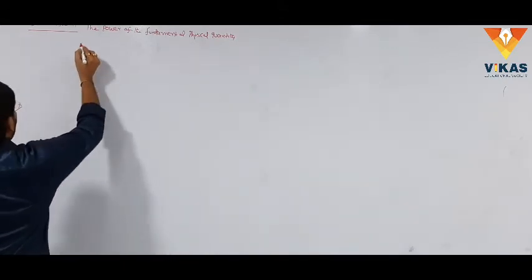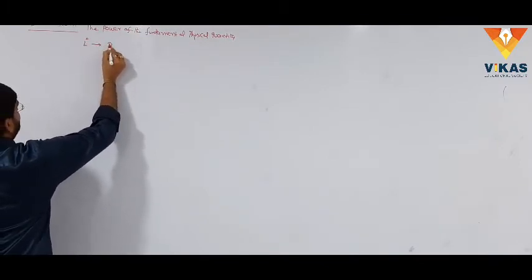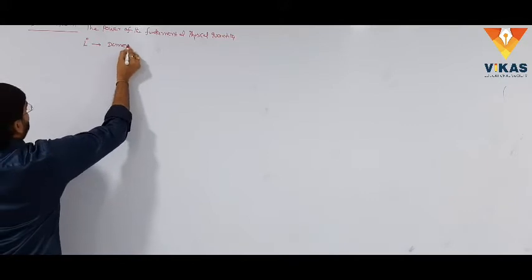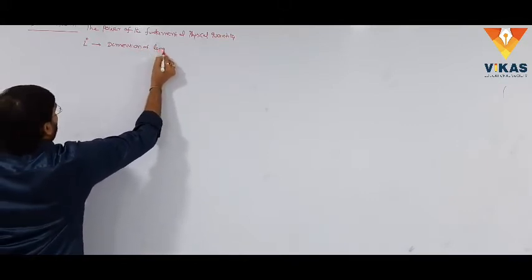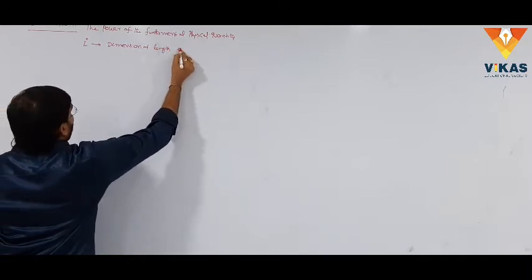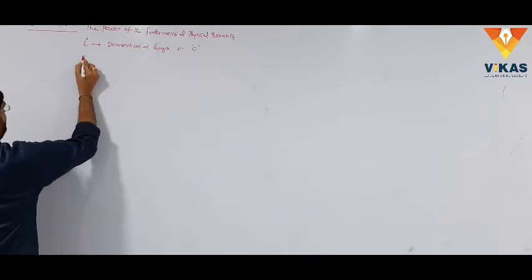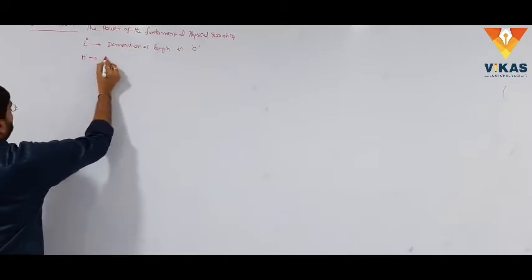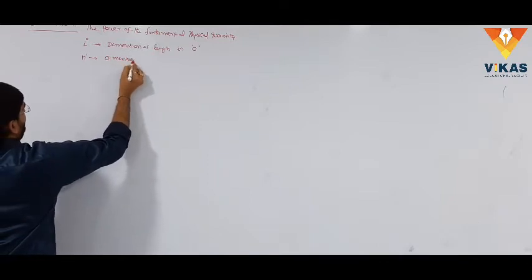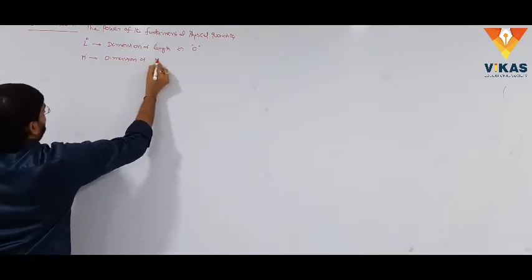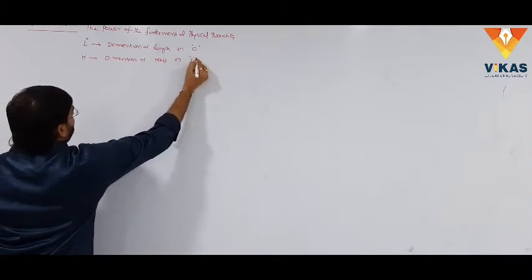Simply, here L power 0 represents the dimension of length is 0. Simply, M power 1: the dimension of mass is 1.